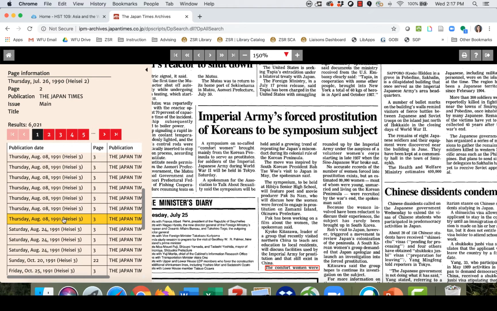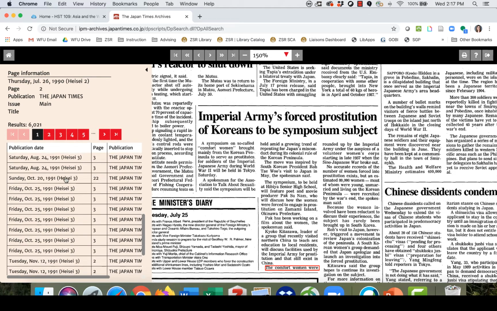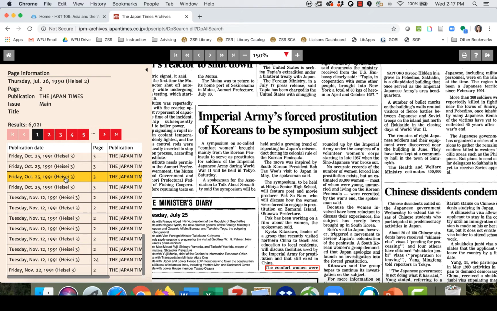You can continue to scroll through. You can see there was obviously quite a big article, I guess, in the August 8th issue about this. Articles in the 90s, and a lot of the talks were coming up then. You can scroll through here, you can see there's 6,000 different results. We can move through these results and take a look at a number of articles.